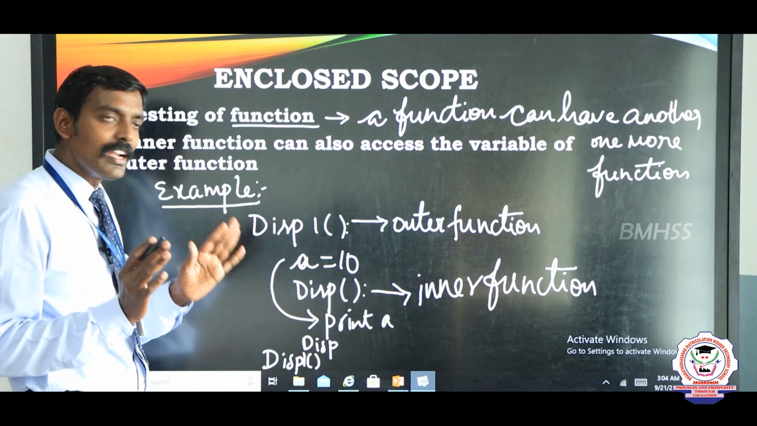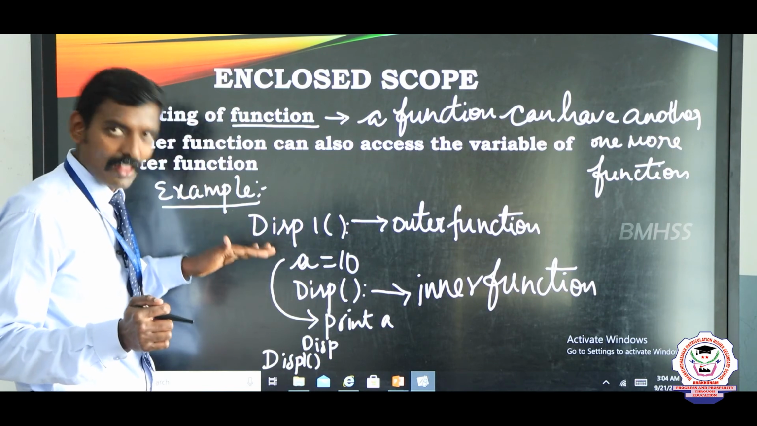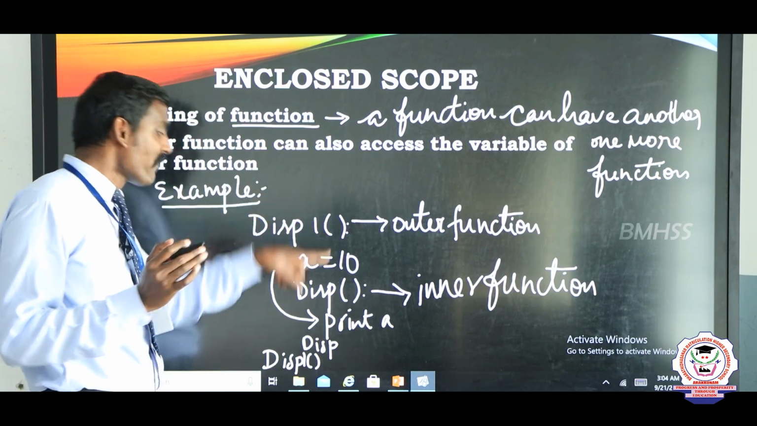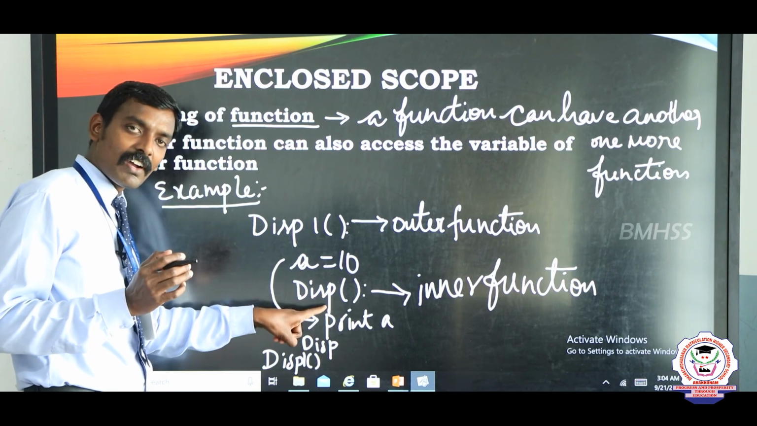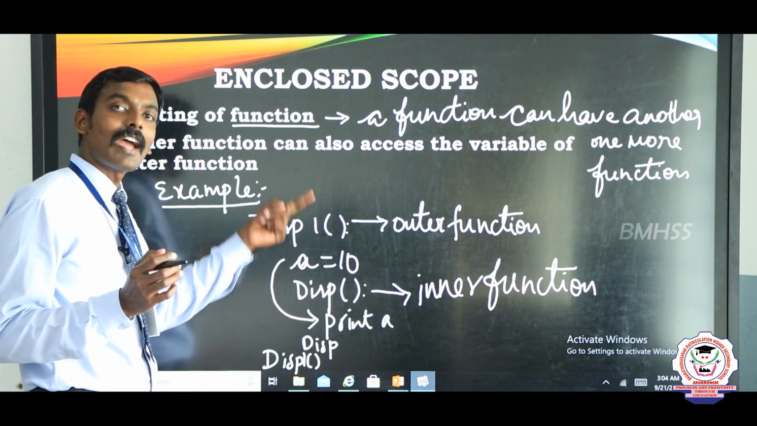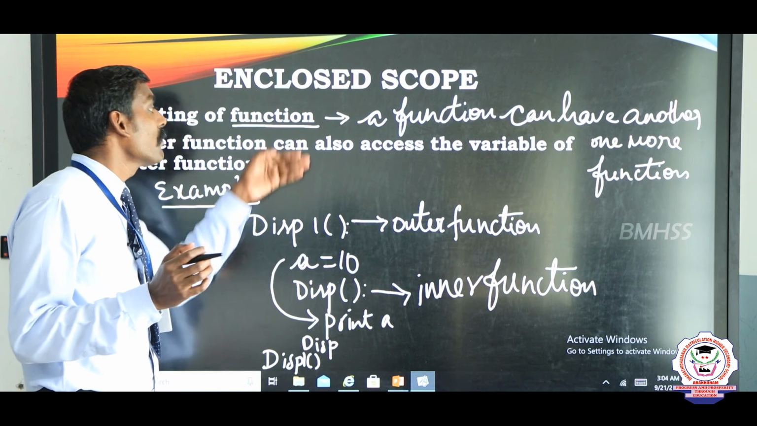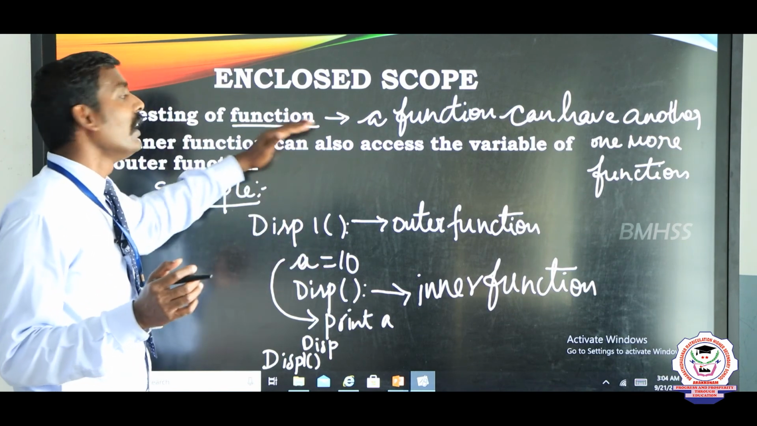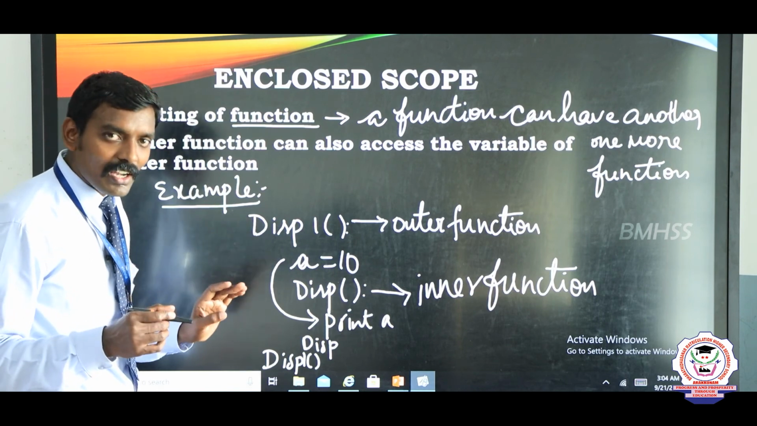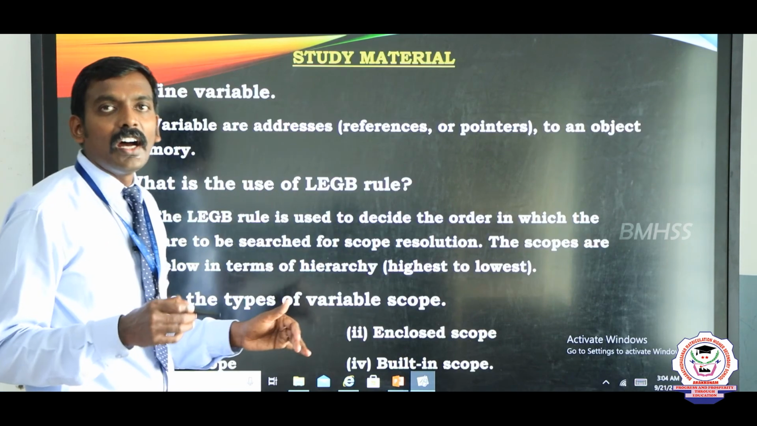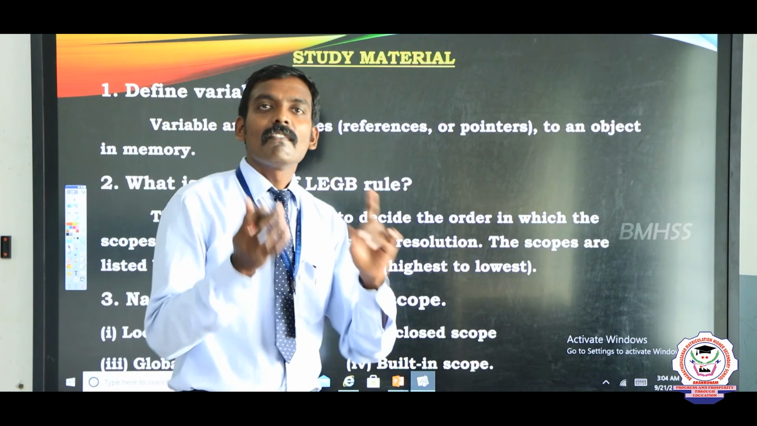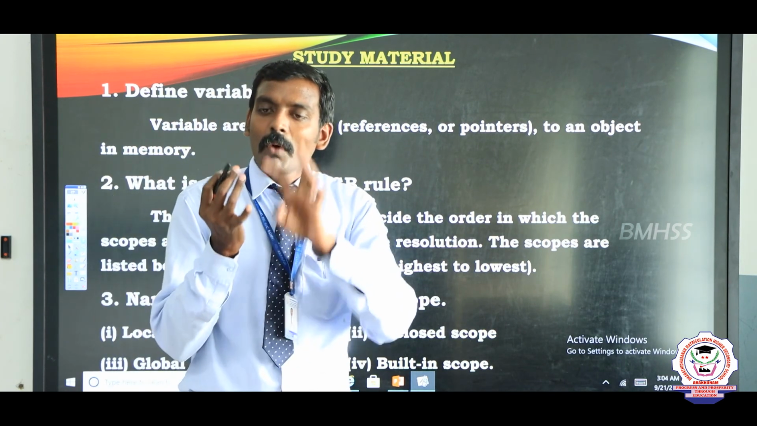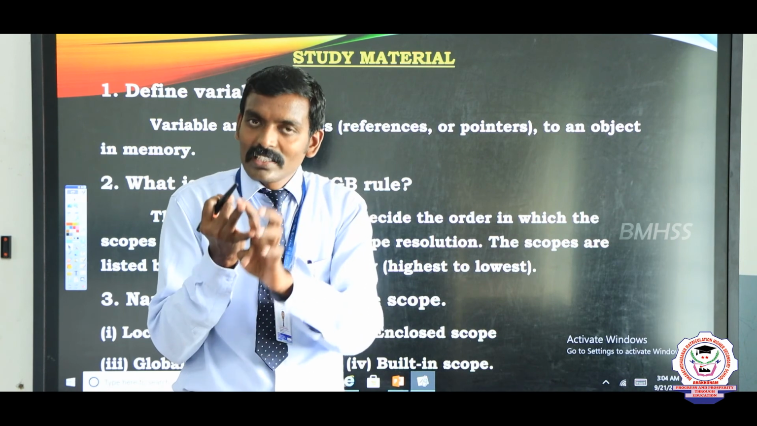Are you clear, children? A function can have one more function inside, that is called enclosed. In the inner function, disp, we access the outer function variable, that is called enclosed scope. Are you clear, children? Right. Today, what are the concepts we discussed? Very good. We discussed what is scope and what is mapping.